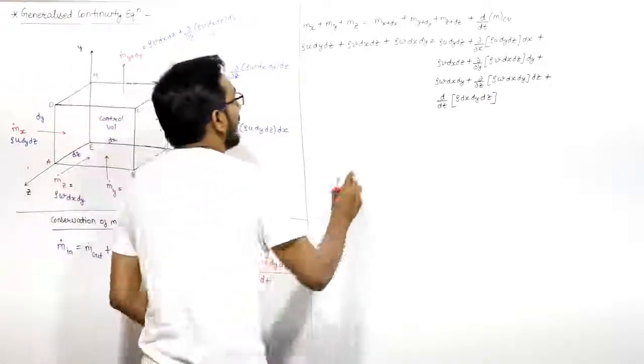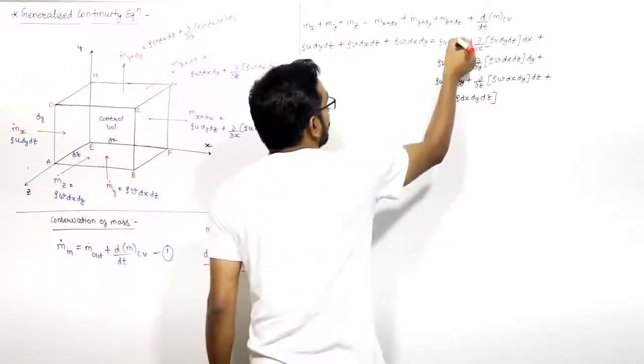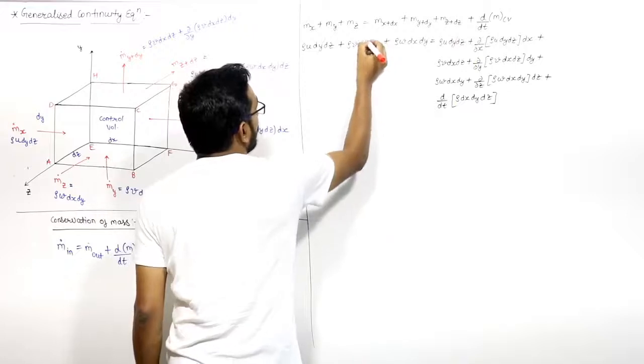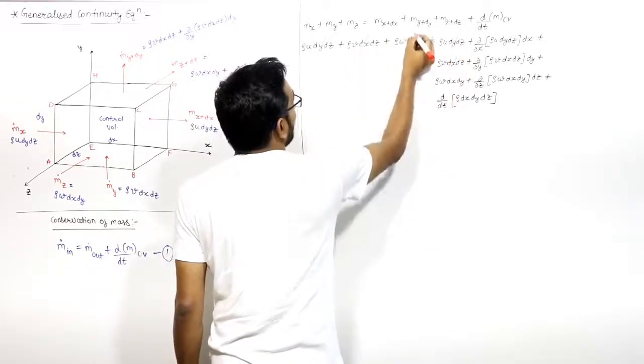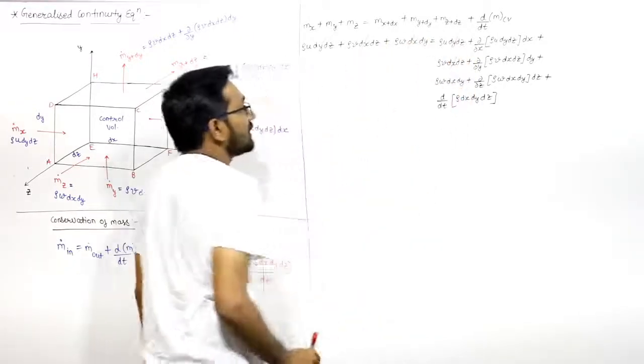So if you can see that rho u dy dz will cancel, rho v dx dz will cancel, and this will cancel with each other.